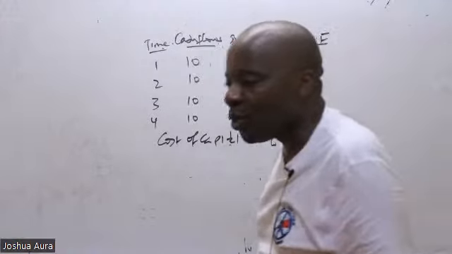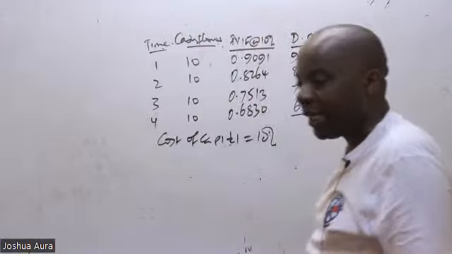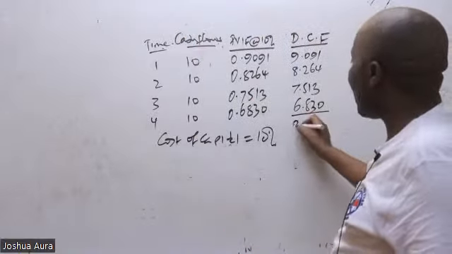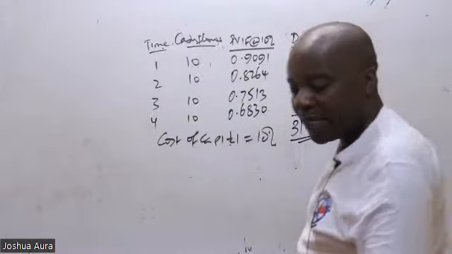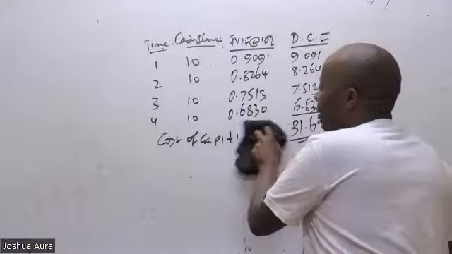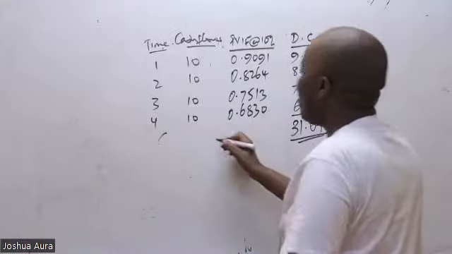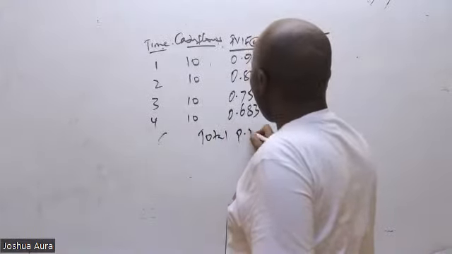So according to Kinyua, it is 30, and Lena, it is 31.698. This is the total present value.